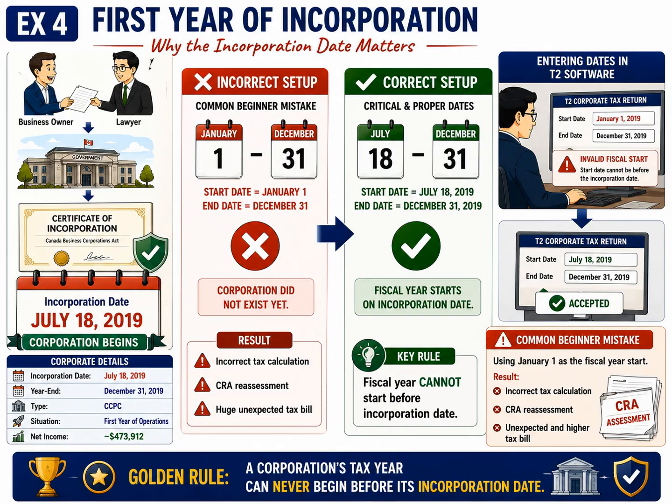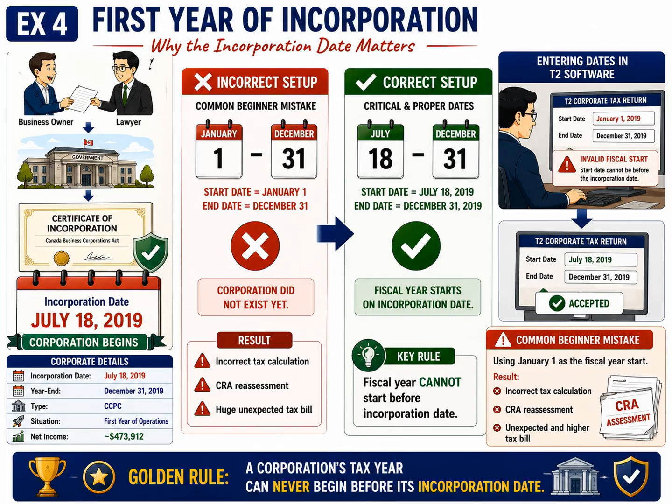This mistake can create serious consequences. Using an incorrect fiscal start date leads to inaccurate tax calculations. When the Canada Revenue Agency reviews the return, it can identify the mismatch between the incorporation date and the reported fiscal year. That often results in a reassessment, recalculated taxes, and an unexpected tax bill for the client.